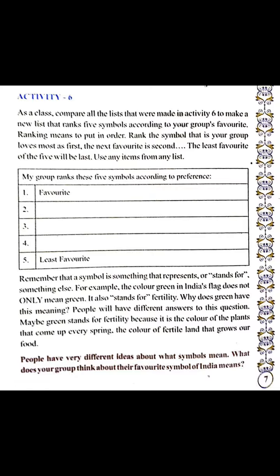So as a class, compare all the lists that were made in activity 6 to make a new list that ranks 5 symbols according to your group's favorite. The ranking means to put in order. Rank the symbol that your group loves most as first, the next favorite is second, and the least favorite will be in the 5th place.